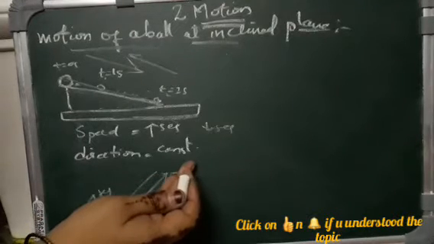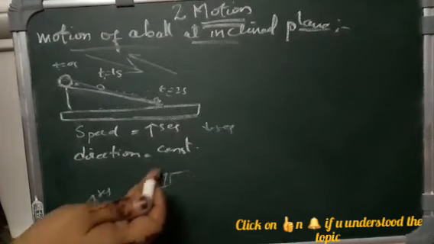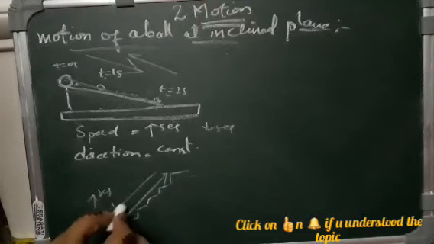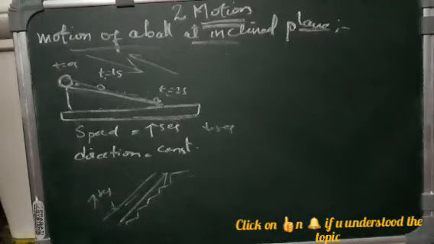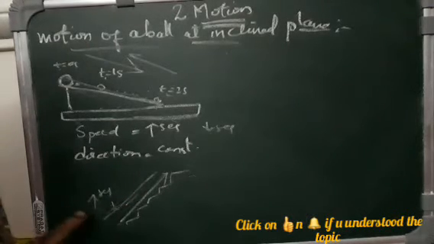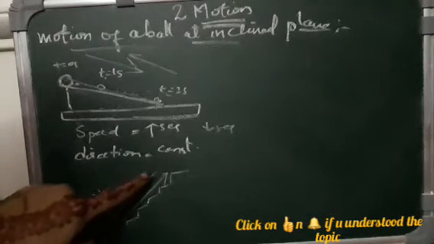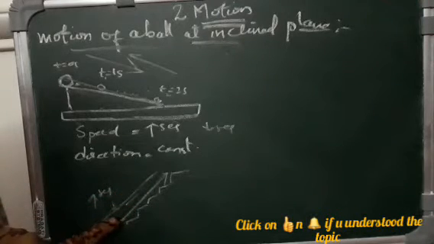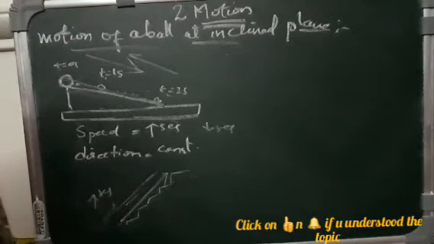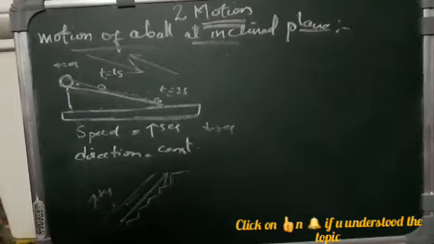Suppose this is the slanted inclined plane, and this one is also an inclined plane. So the direction is constant, but the speed changes. There is a change in the speed, isn't it? So while you are going up, the speed decreases. While you are coming down, the speed increases. Okay, is it clear till here?